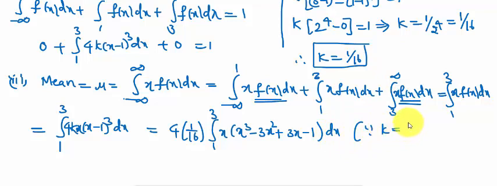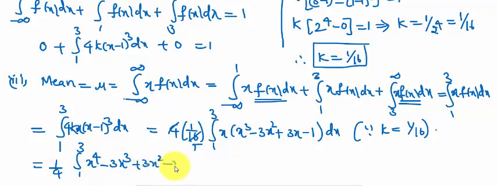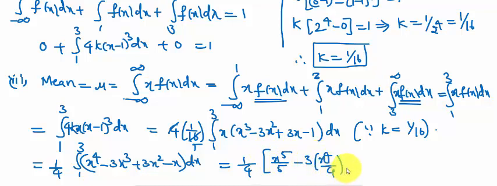Since k equals 1 by 16 from the above case, 4 ones are 4, it is equal to 1 by 4 integral 1 to 3 of x multiplied with (x to the power of 4 minus 3x cube plus 3x square minus x) dx. It is equal to 1 by 4 times the integration: x to the power of 4 gives x to the power of 5 by 5, minus 3 into x to the power of 4 by 4, plus 3 into x cube by 3, minus x square by 2, with limits from 1 to 3.